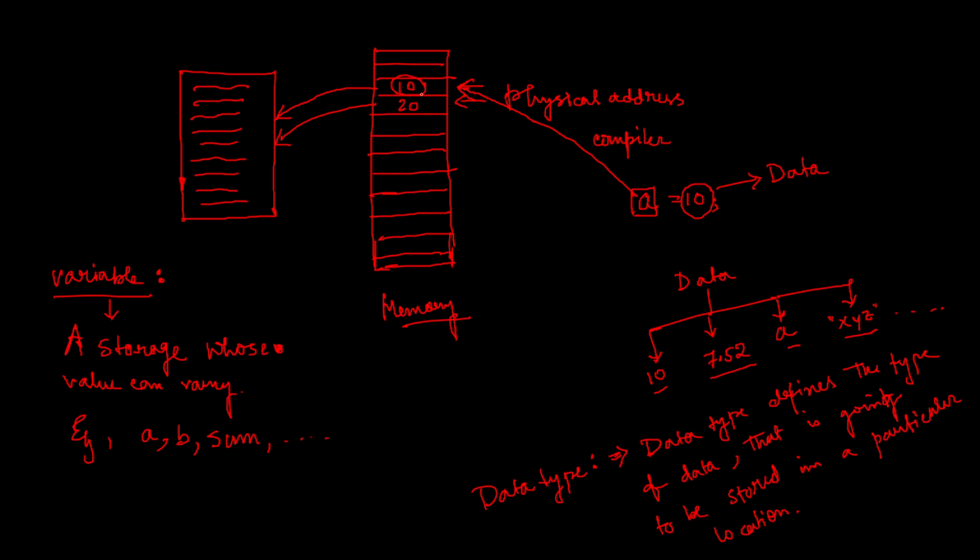Say for example this one or maybe this one. So that means when you declare that you want to use a variable name like A or B or C, you not only have to declare the variable name, but also you have to declare what type of data you are going to store.